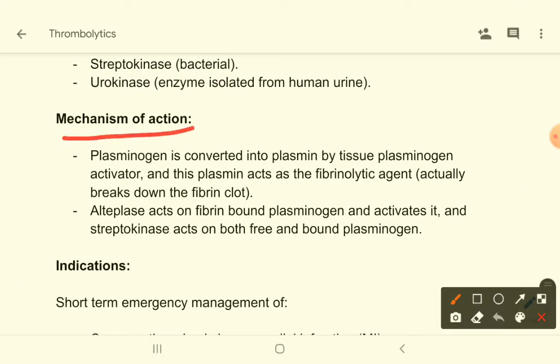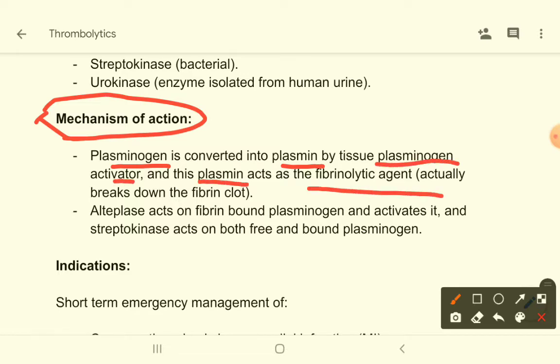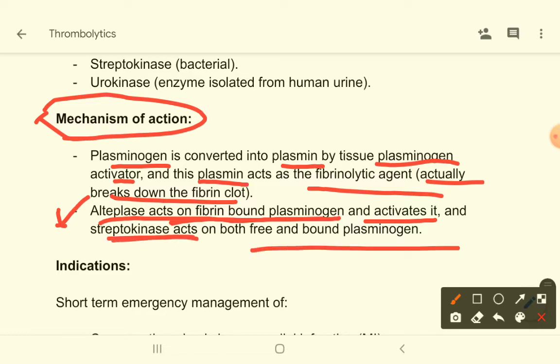Now let's see their mechanism of action. It's very simple. It says that plasminogen is converted into plasmin by tissue plasminogen activator, and this plasmin acts as the fibrinolytic agent, which actually breaks down the fibrin clot. Alteplase acts on fibrin bound plasminogen. Okay, there are two types of plasminogen. One is bound to fibrin, another is free. So alteplase acts on the fibrin bound plasminogen and activates it, and streptokinase acts on both free and bound plasminogen.